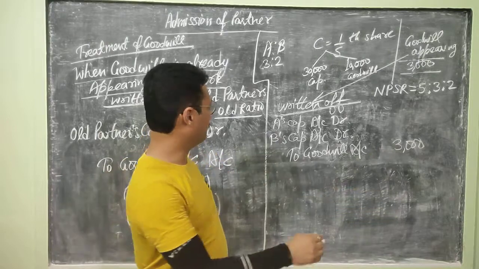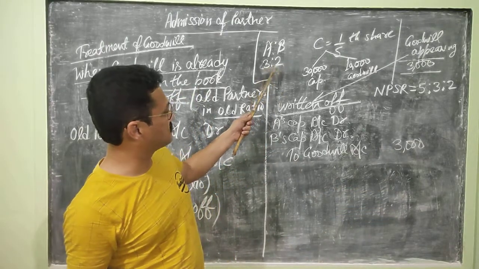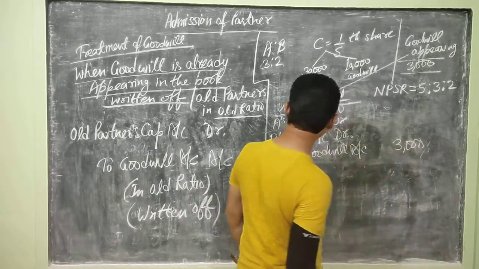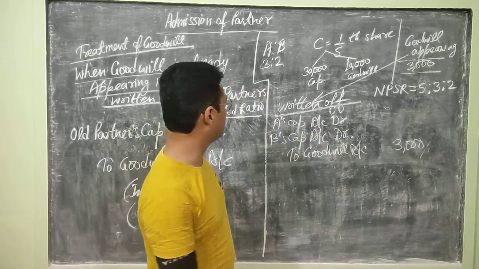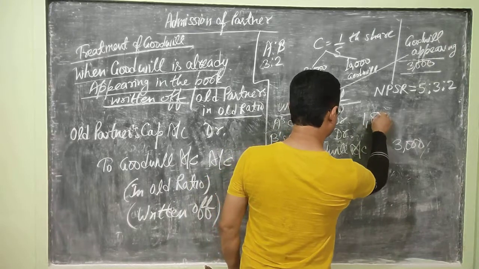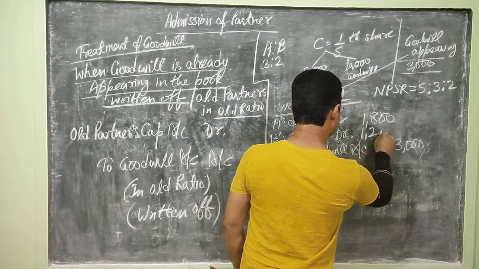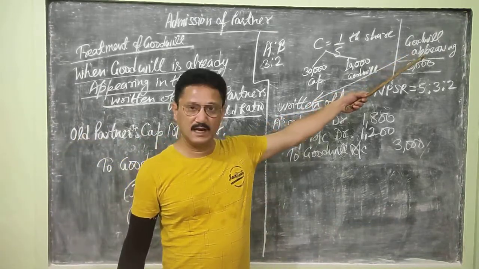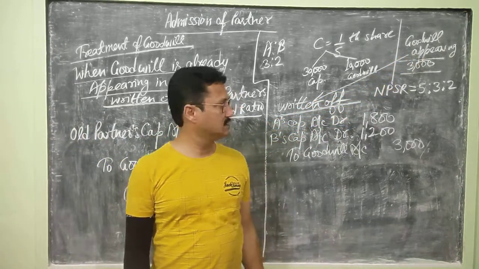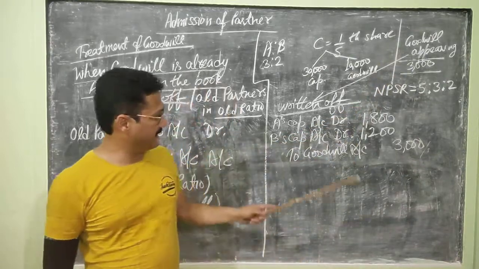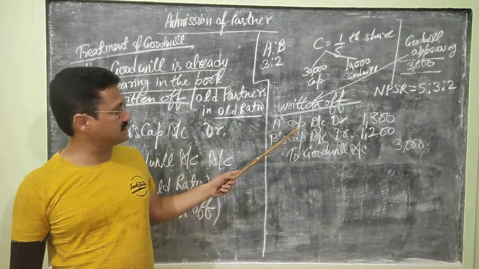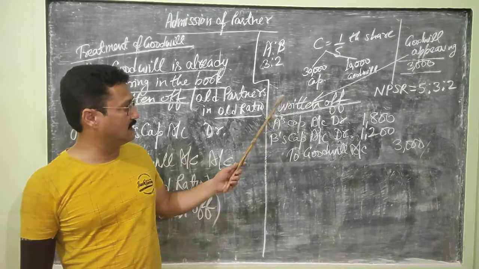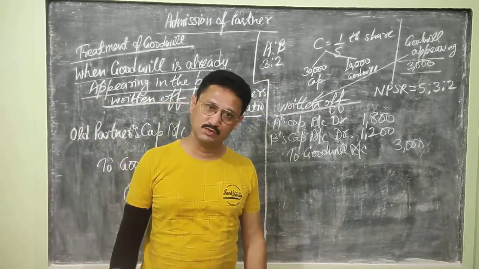We will divide it in the ratio 3:2, so it will be divided by 5. It will be 600; 600 times 3 is 1,800 and 1,200. So this goodwill appearing in the books of account, 3,000, is written off. The first journal entry will be the goodwill written off in the old ratio 3:2.